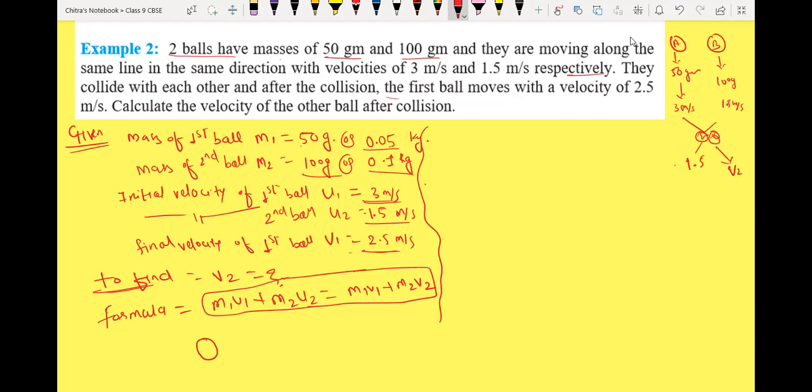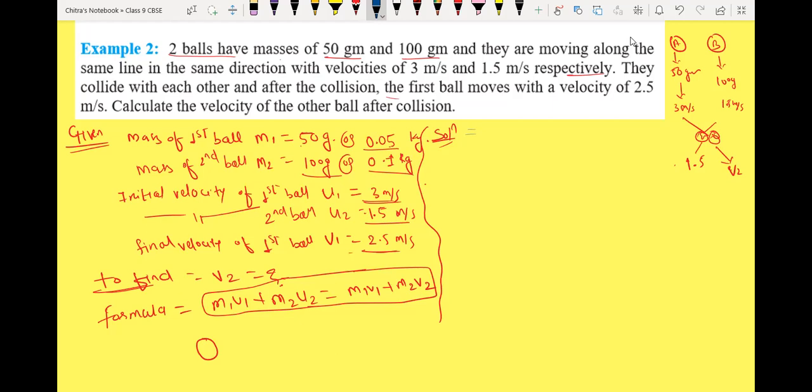Okay, so now we are going to solve the question. I'm writing the solution here using another ink. We have to find only V2.